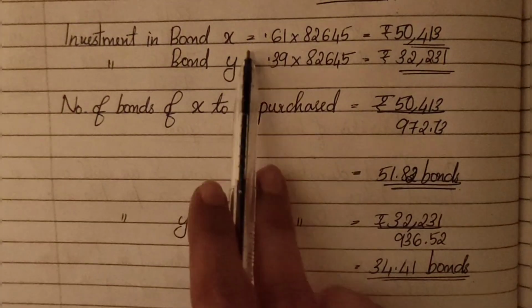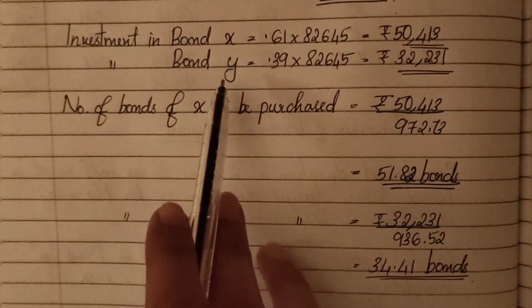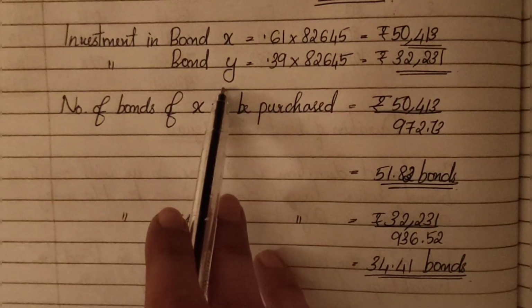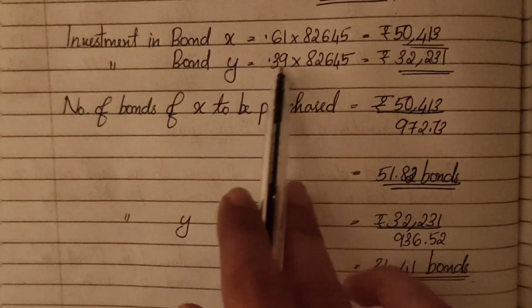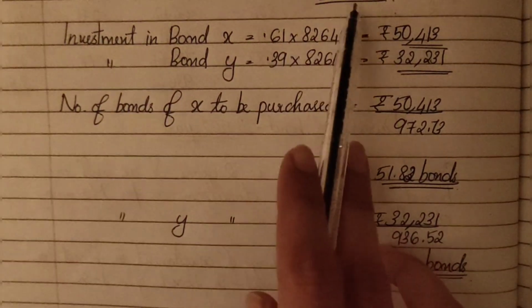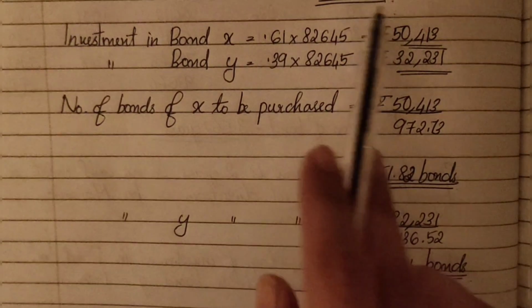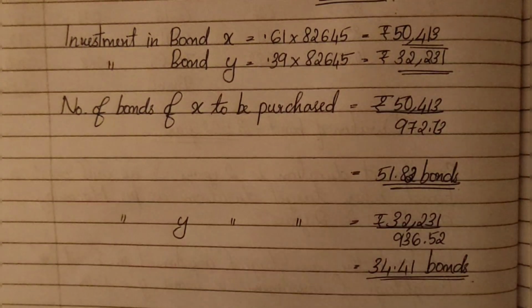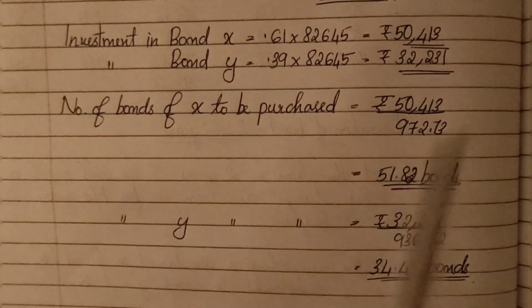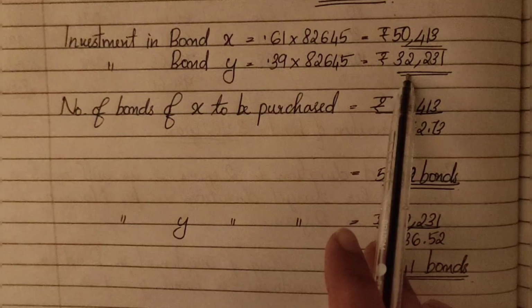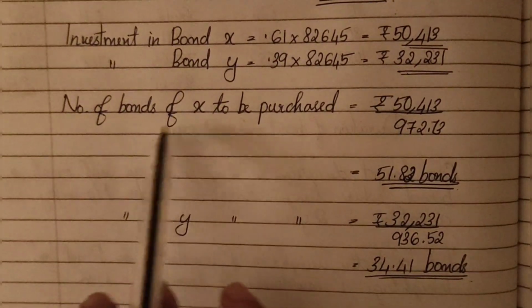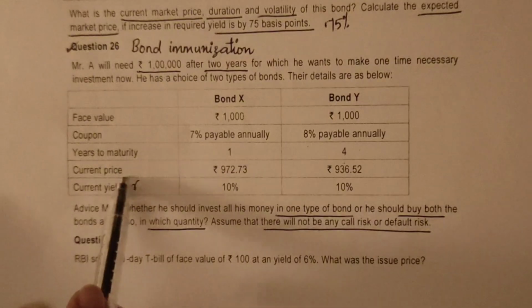So we have computed how to invest in bonds X and Y, we have computed the weights. So 0.61 for bond X and 0.39 for bond Y of 82,645 we have to invest. So this is the total value of bond X and Y we have to invest, and how many bonds do we need to purchase? How many X bonds should we purchase?